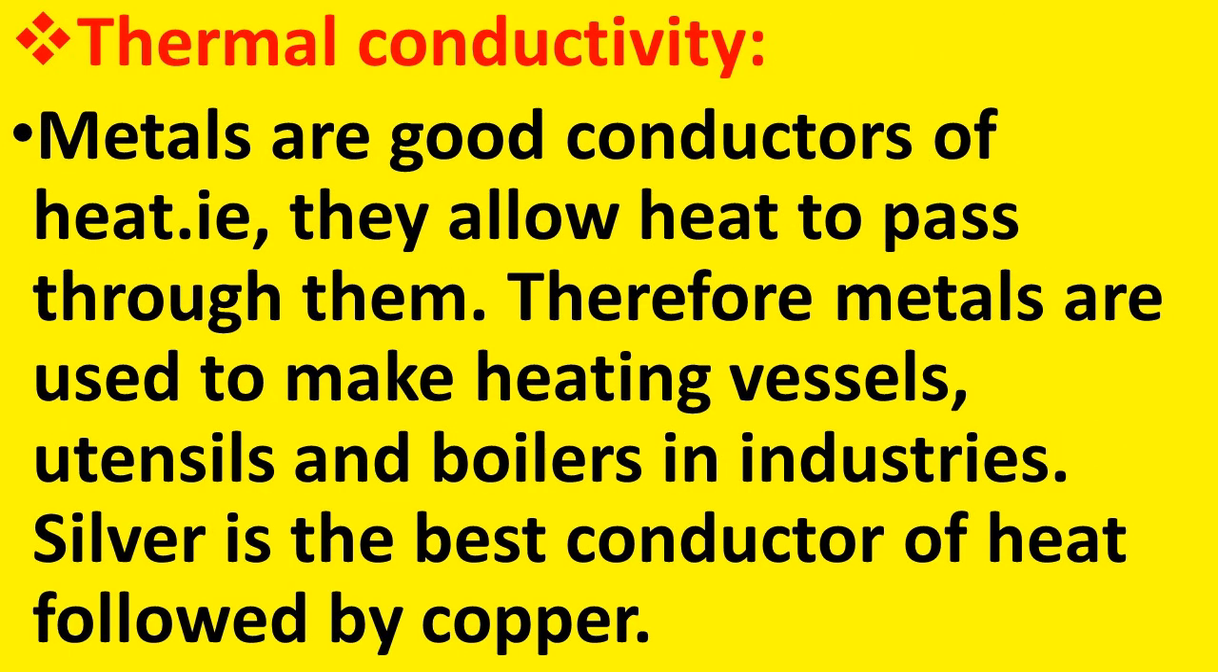Now, we will discuss the property called conductivity. Conductivity can be of two types: thermal conductivity and electrical conductivity. First of all, we will discuss thermal conductivity. Metals are good conductors of heat. That is, they allow heat to pass through them. Therefore, metals are used to make heating vessels, utensils and boilers in industries.